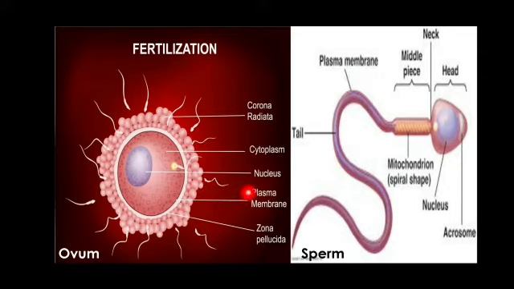This is the egg, with cytoplasm in the center, and in this cytoplasm what is present? The nucleus. And this egg membrane is called the plasma membrane. Another name for this plasma membrane is the vitelline membrane. This vitelline membrane is covered by another covering called the zona pellucida. And outside the zona pellucida, a number of radiating cells are present. These are called the corona radiata.